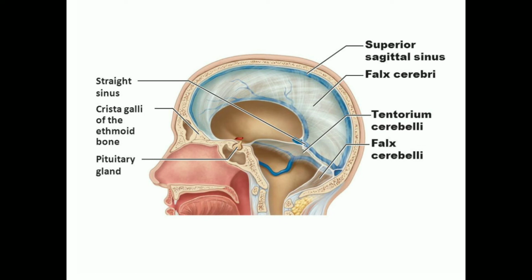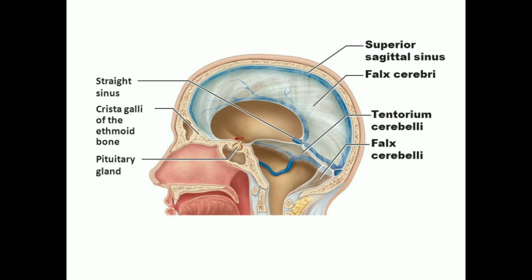Next, coming here, the dural fold you see is called tentorium cerebelli. Tentorium cerebelli is a horizontal dome shaped fold which passes into the gap between the cerebellum and the hinder part of the cerebrum, thus separating the cerebellar hemispheres from the posterior lobes of the cerebrum.